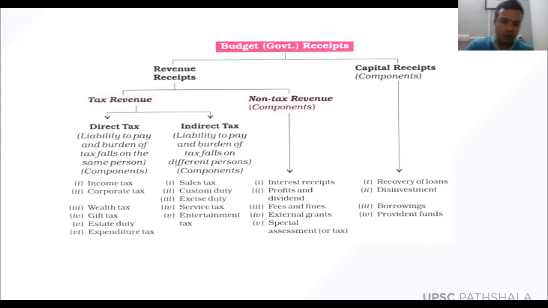Got it? So direct taxes are those taxes which are directly paid by the people, meaning the person who is liable to pay the tax. Now coming to the next important point, I have 5 minutes. I will discuss this and then we will stop. In India, we have a progressive type of taxation system. Progressive taxation means that as income increases, you have to pay more tax, whether it is corporate tax or income tax. As your income increases, you have to pay more tax. Such a system is called a progressive taxation system.